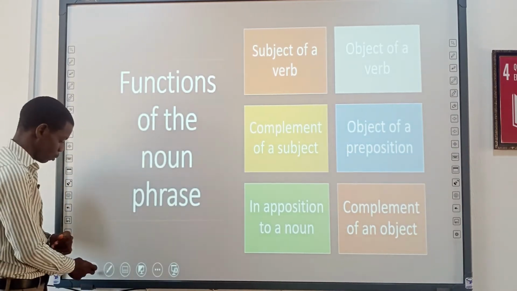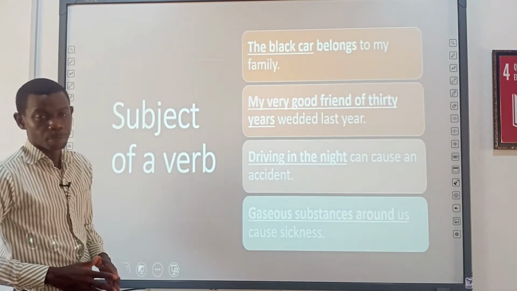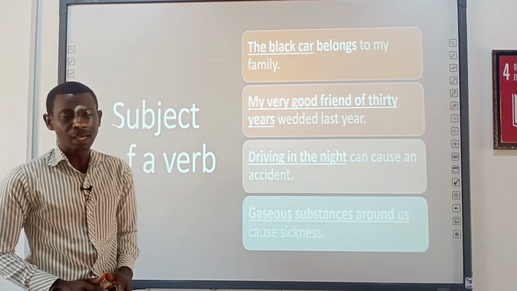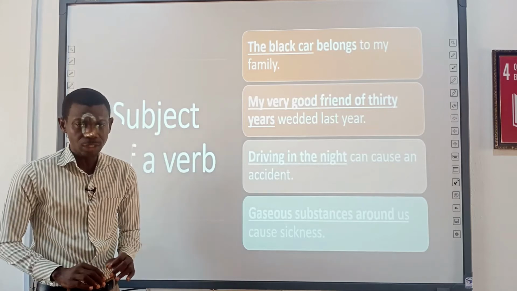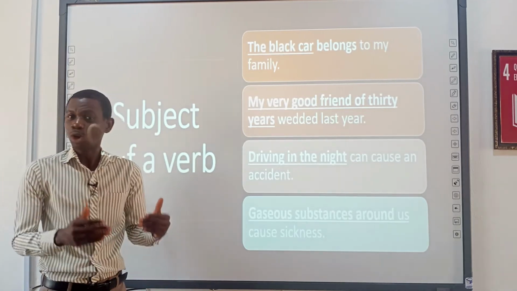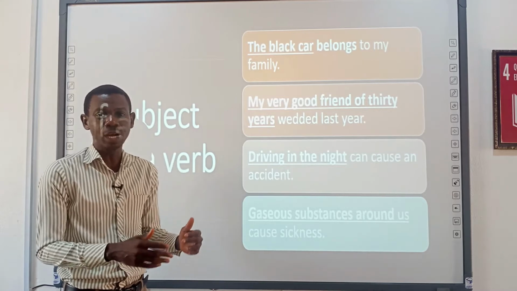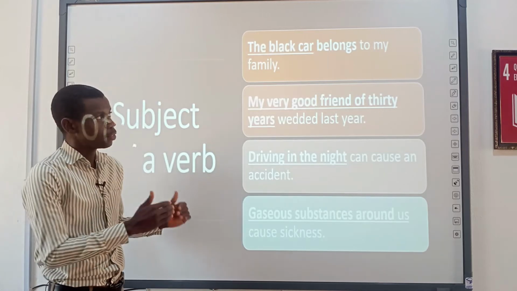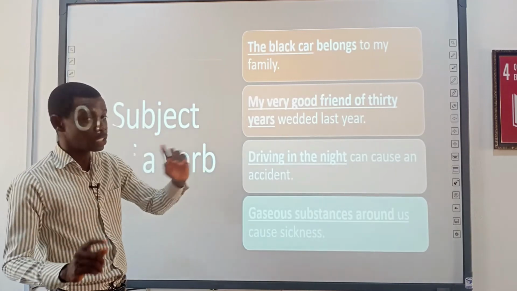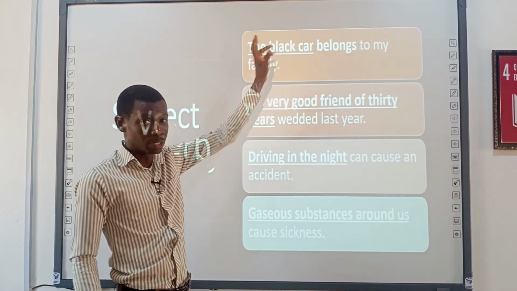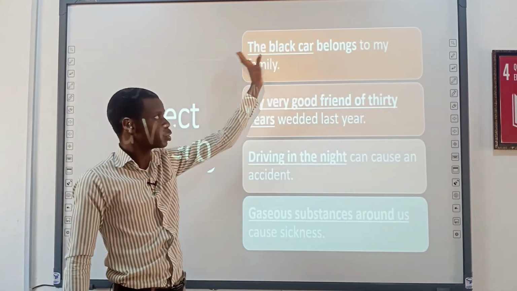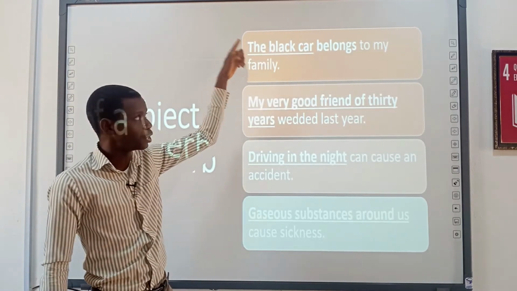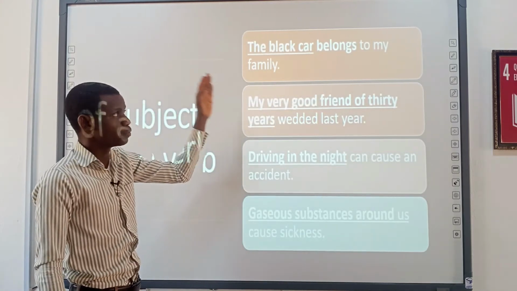So let's move on with the class now and look at subject of a verb. When you say a noun phrase functions as a subject of a verb, basically it means that it is the doer of an action, an initiator of an action, and it's always at the beginning of a sentence or a clause. Now let's see this example here. The black car belongs to my family. Now see the definition. It's a group of words and it's naming a car, just describing it with the other words, but all this together is a phrase that is naming. So here it is the subject of the verb belongs.